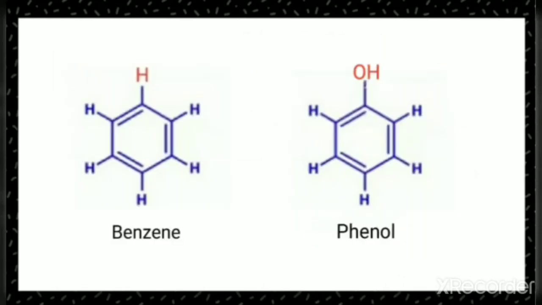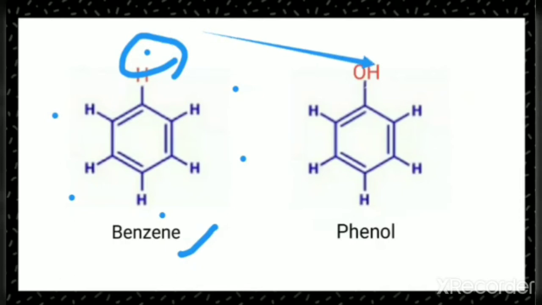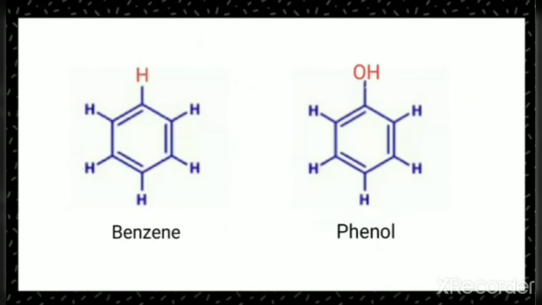Similarly, in the case of aromatic compounds, when we talk about benzene having 6 hydrogen atoms, if one of the hydrogens is replaced by a hydroxyl group, then the compound formed is called phenol. So, when you compare phenol with benzene, you can find that there is one hydroxyl group, that is the OH group, on the benzene ring. So now the compound is called phenol.